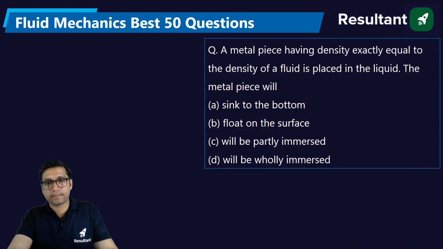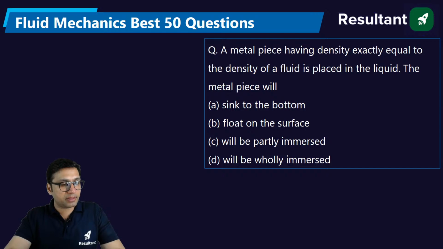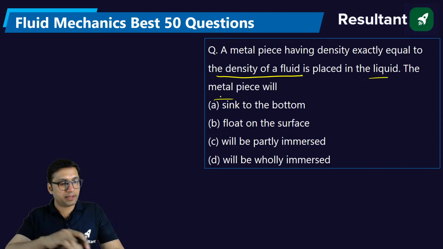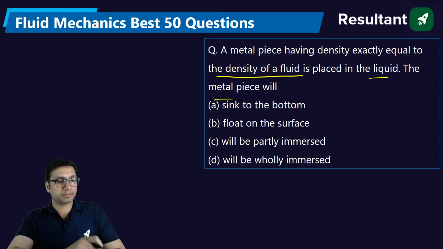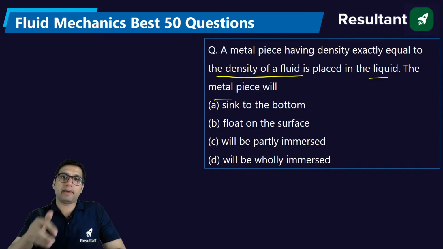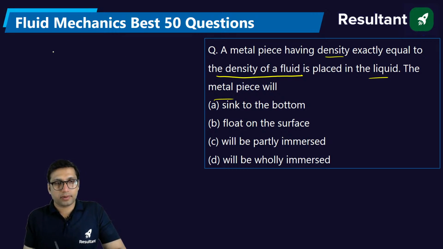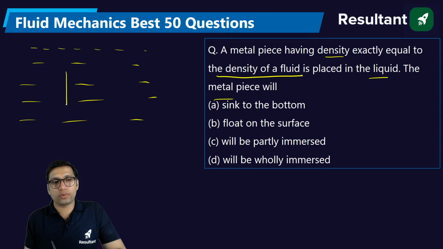Next question. A metal piece having density exactly equal to density of the fluid is placed in the liquid. The metal piece will... Because we have fluid, and in that fluid we are keeping a metal piece whose density is exactly equal to density of the fluid.